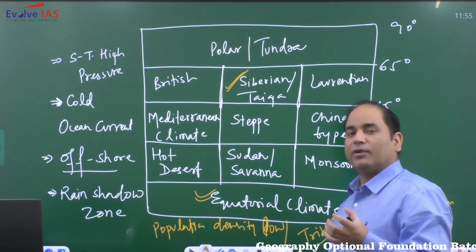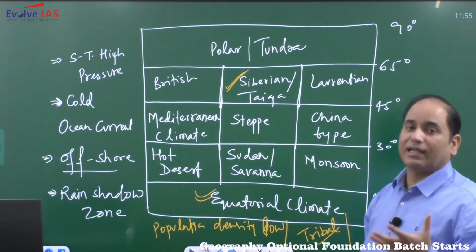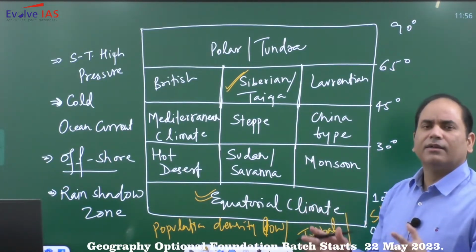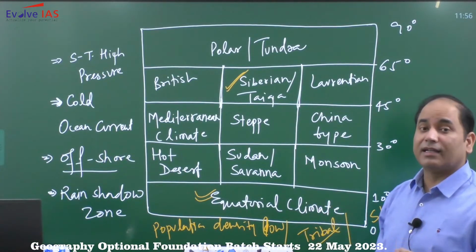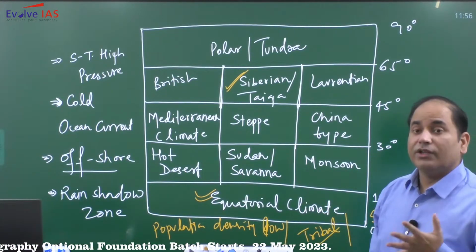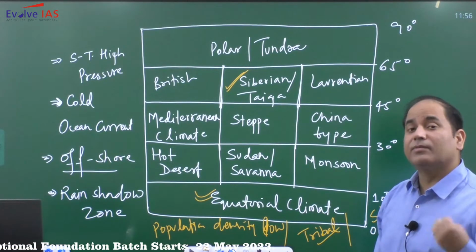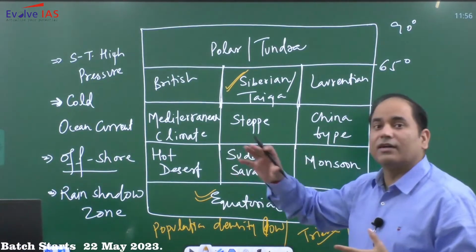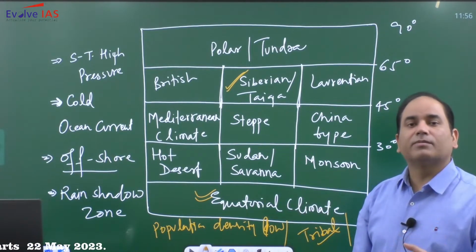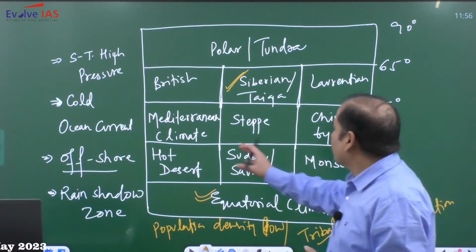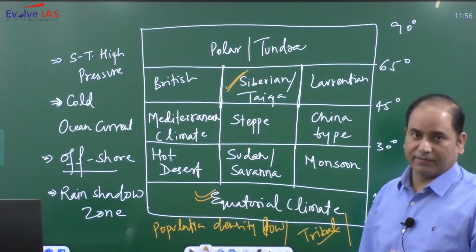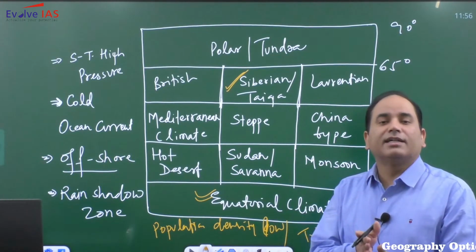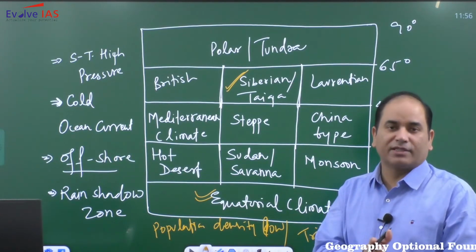Savanna has one very important characteristic, that it is primarily known for the grasses. The vegetation as far as forest is concerned is very less. The majority of the vegetation will be grasses. And these grasses have a very important characteristic. During the dry condition, the grass leaves will become very dry, and over a period of time they will witness loss of these leaves because there will be forest fire. So Sudan savanna climate is representative of forest fire. So it experiences forest fire.